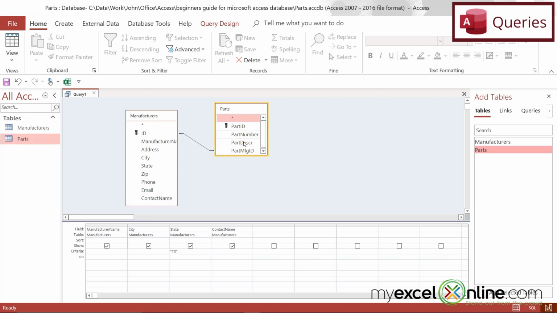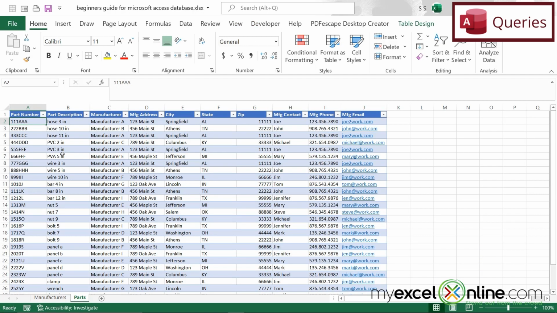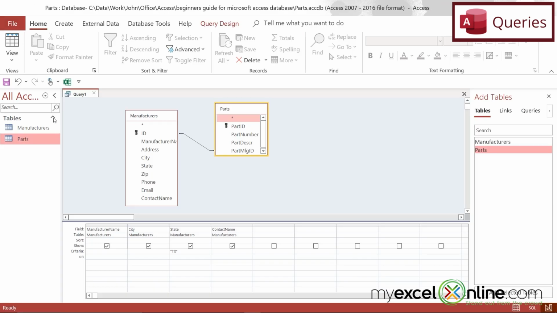So let's see what we have there. I have part number, description, manufacturer, and then all their contact information. So I'm going to go back to Access, and I'm going to pick part number and description. I have two options, by the way, for getting these fields down into this grid. And let me show you that. Right here I'm missing address.